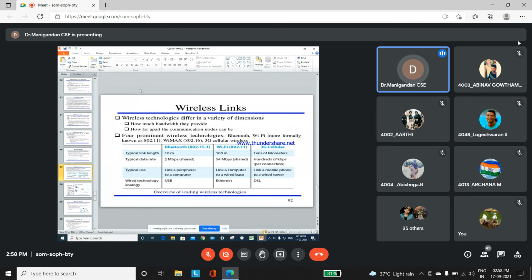Okay, and then 3G cellular, we are using hundreds of kbps per connection. Typical use means it is used with a computer. Wi-Fi is used with the wired computer. If you are in the system with the mobile, we are using the internet.